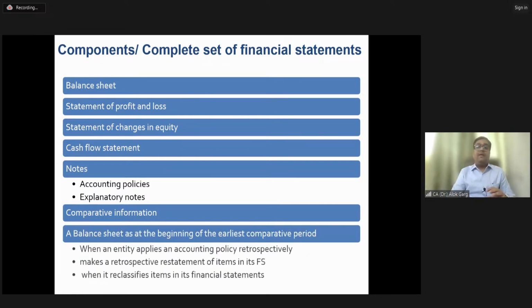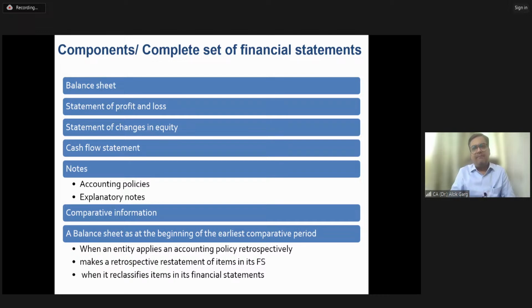Friends, there is one more requirement. In your normal financial statement, you have only seen two balance sheets. Two balance sheets means current year, comparative year. But do you know the third balance sheet is also required in Ind AS and IFRS? And what is the third balance sheet? A balance sheet at the beginning of the earliest comparative period is required.